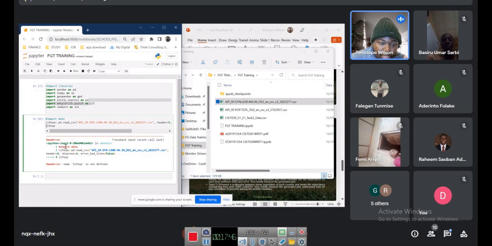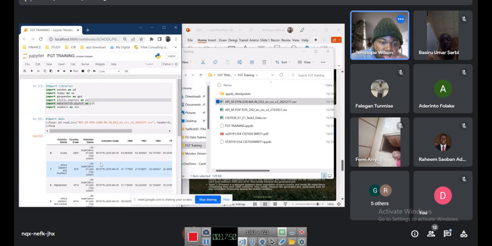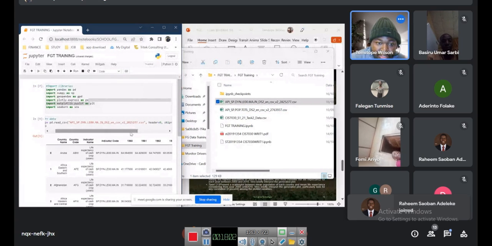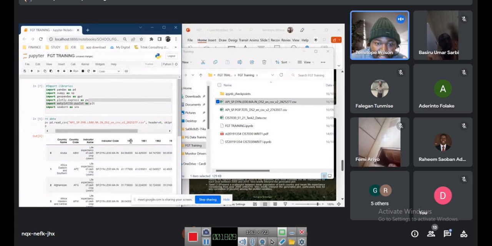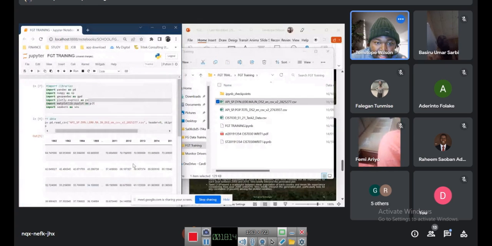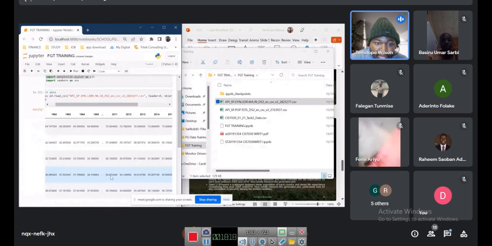Okay. So like I said, I used a capital letter for that and a small letter for this. So yeah, this is it now. If you remember the Excel sheet we had a look at, I used 0 as my header, which is the first line, which is what I have here: country name, country code, indicator, indicator code, and then you've got the years 1960, 1965, and so on till the end. You've got all that there. So basically, we have all the data imported now.